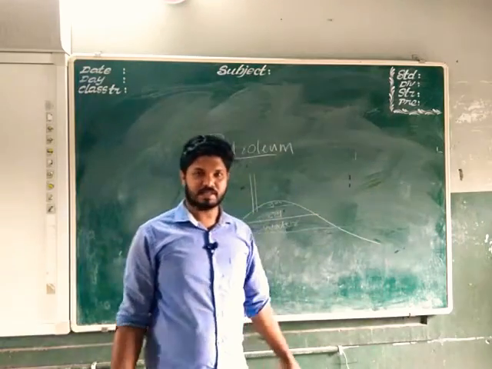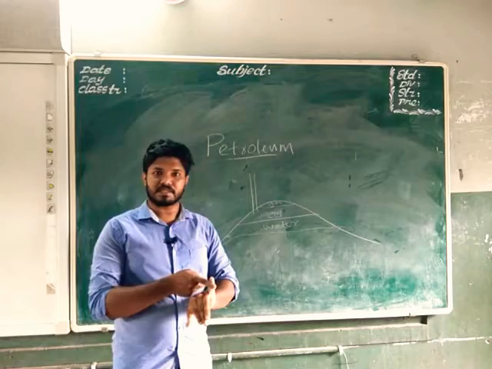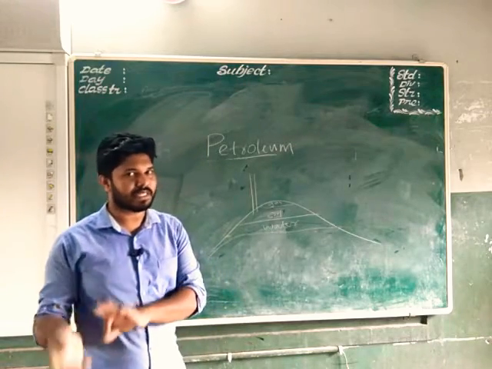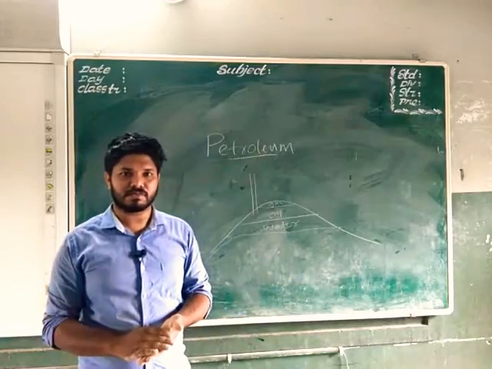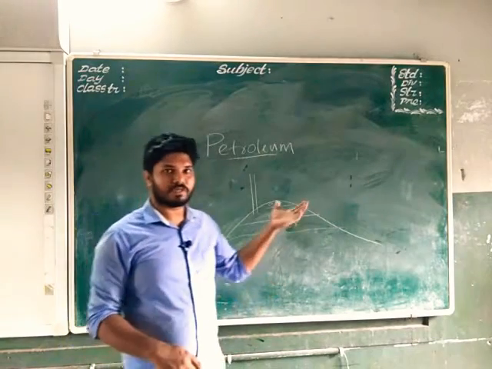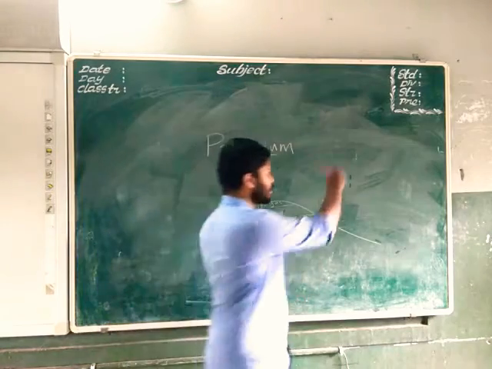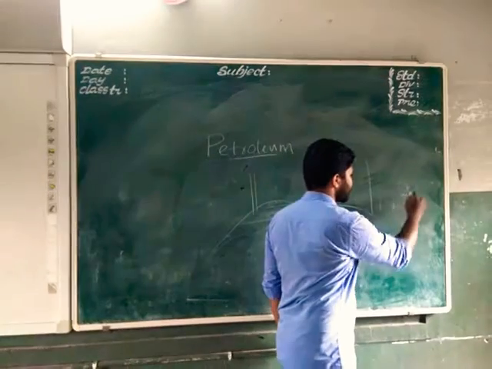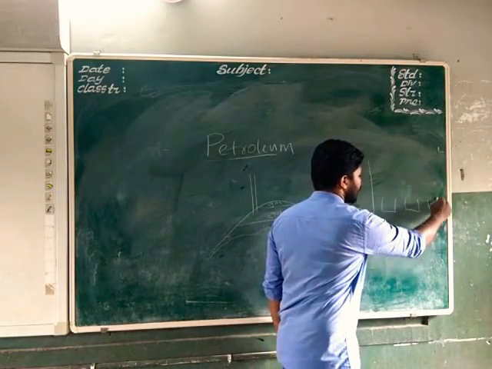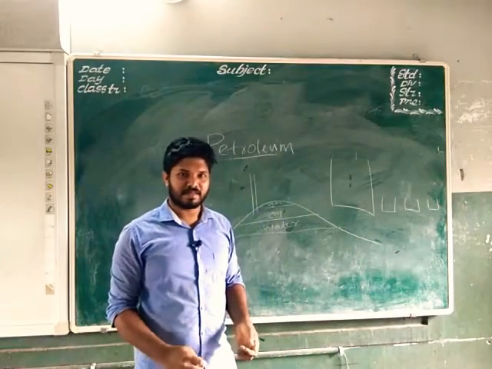So what is a refinery? I told you that petroleum consists of petrol, diesel, lubricating oil, paraffin wax, and many such constituents. These constituents are separated. If we get one barrel of petroleum, we will make them into different separate barrels: one for petrol, one for diesel, one for lubricating oil, and so on.